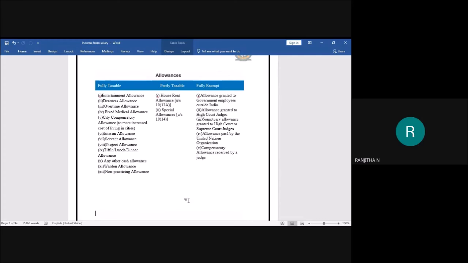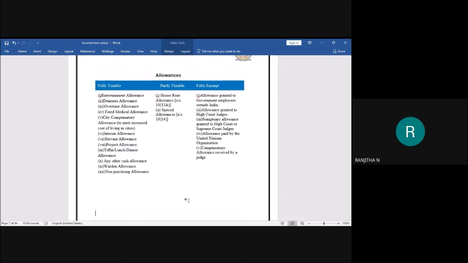Next, interim allowances. Interim allowances means allowances twice in a year. Next, servant allowances. Even the servant allowances are also available to the employees. Next, project allowances. The project allowances are also available to the employee. Usually it is provided by the employer. Sometimes an employer provides an allowance to the employee to meet some of the project expenses. In order to meet some of the project expenses, the employer may give some of the money. Okay. Such amount is taxable. That is known as project allowances.